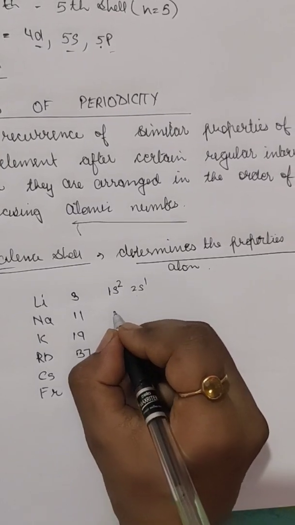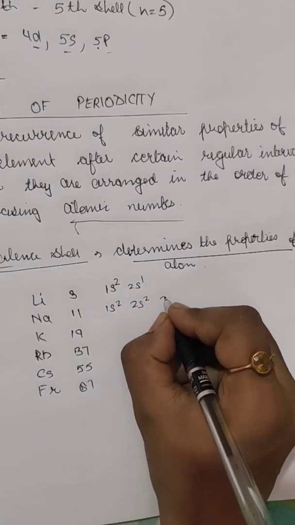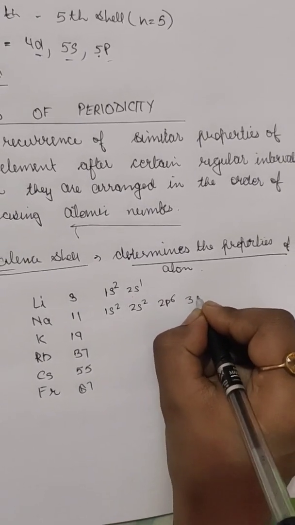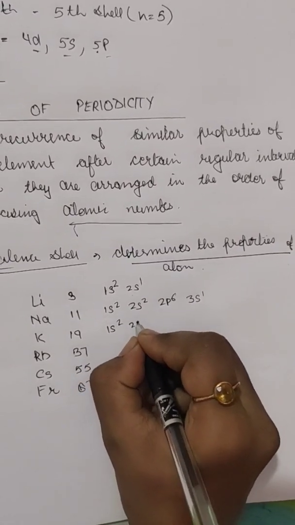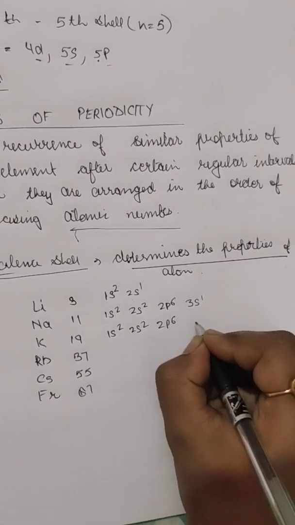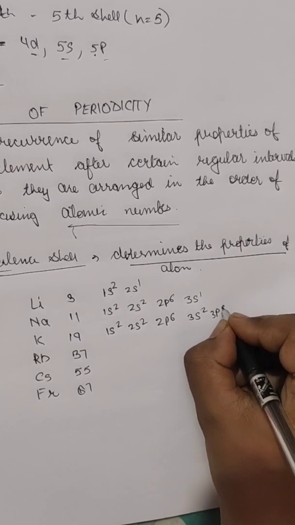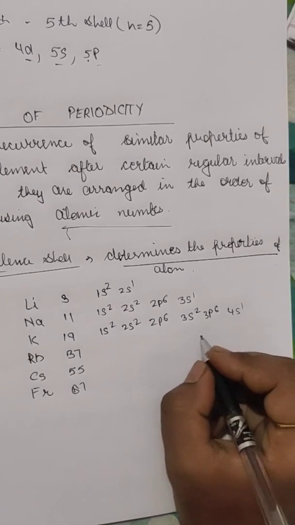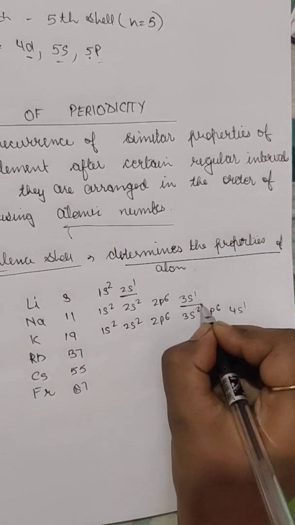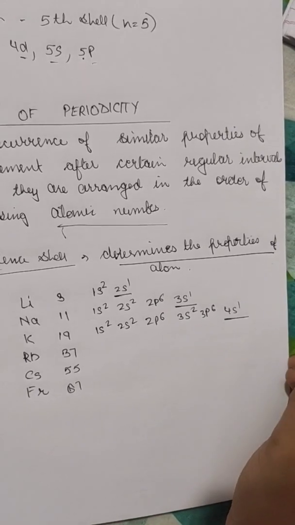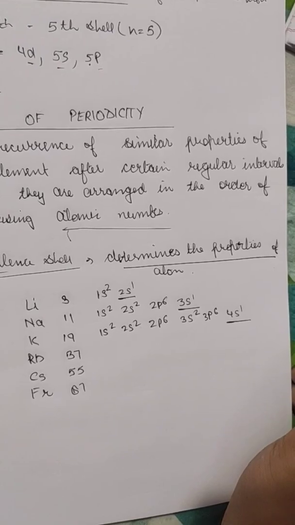For sodium it would be 1s2, 2s2, 2p6 and 3s1. For potassium it would be 1s2, 2s2, 2p6, 3s2, 3p6 and 4s1. So here we can see 2s1, then 3s1 and 4s1. So they all have one electron in their outermost shell, which we can also call the valence shell.